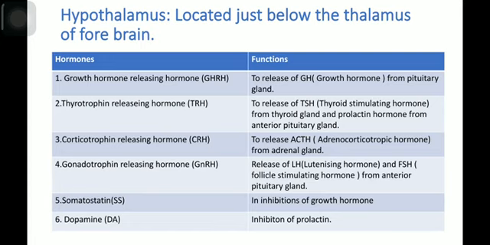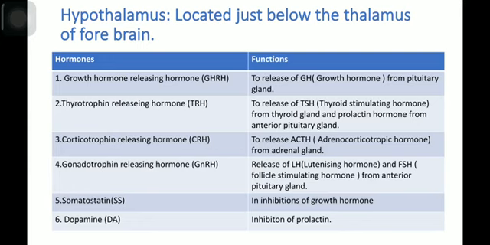Thyrotropin releasing hormone, TRH, stimulates the release of the thyroid stimulating hormone from the anterior pituitary gland and the prolactin hormone from the anterior pituitary gland. Corticotropin releasing hormone, CRH, stimulates the release of the adrenocorticotropic hormone. Gonadotropin releasing hormone, GnRH, stimulates the release of the luteinizing hormone or LH and FSH or follicle stimulating hormone from the anterior pituitary gland.